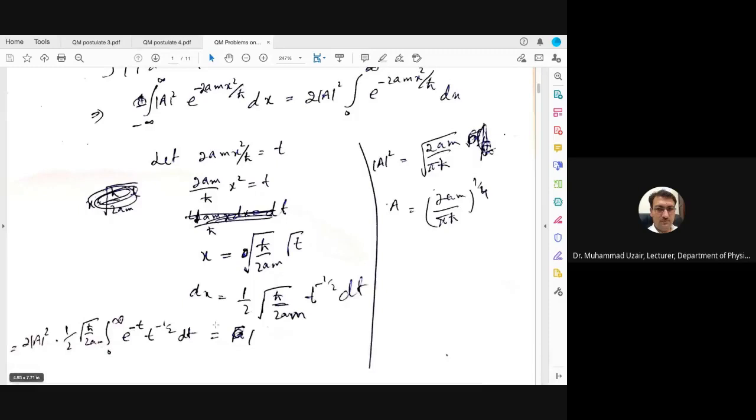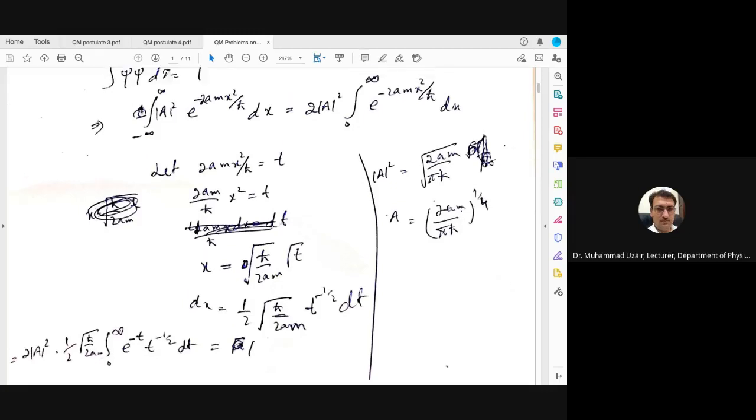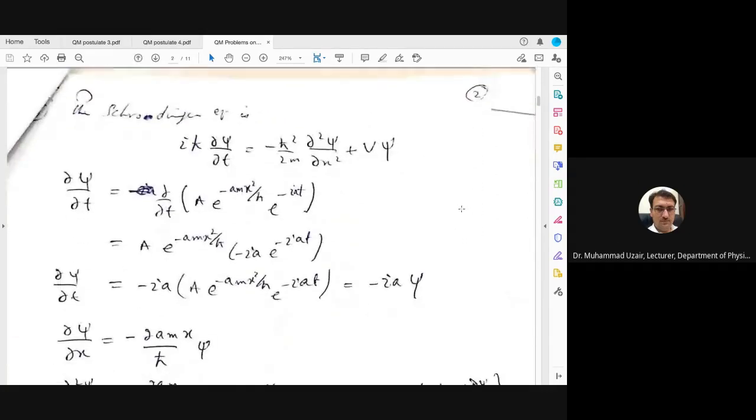Here, this equation is now equal to 1. Putting this value and then equating a whole square equal to this thing, and then finding the value of a, which is 2am divided by pi h cut whole power 1 by 4. So this is the first part of the problem.